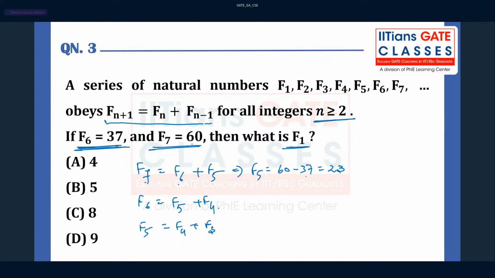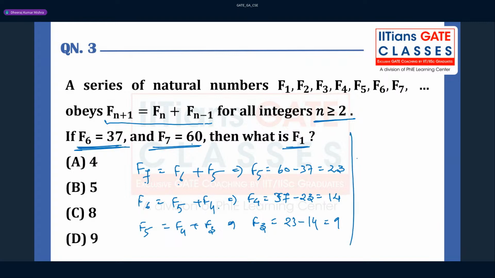Yeah, I think 23 is correct for f5. Now from here you can find f4. F4 is going to be f6 minus f5, that is 37 minus 23, which gives you 14. And from here you can find f3. F5 is 23 and f4 is 14, so f3 will be 9.